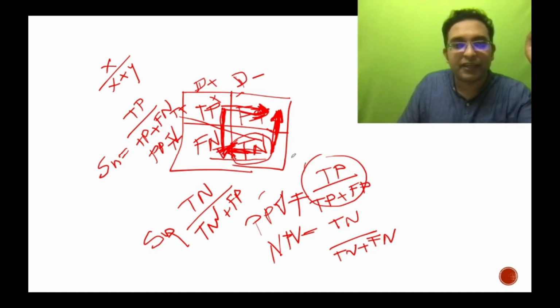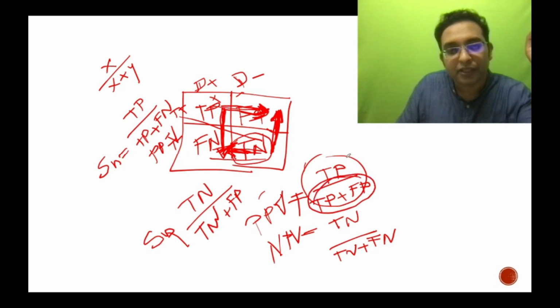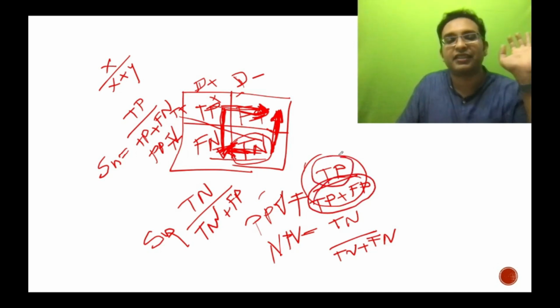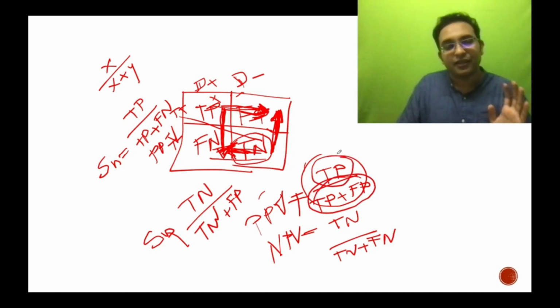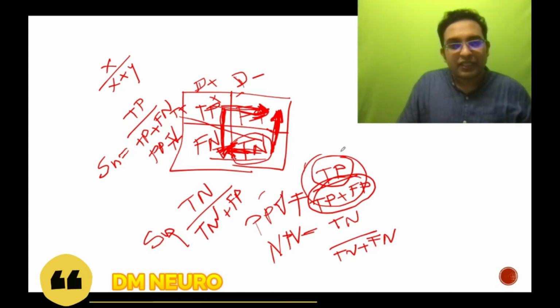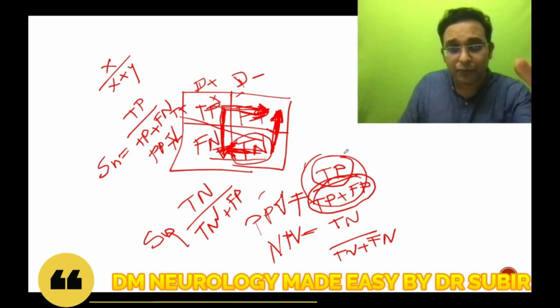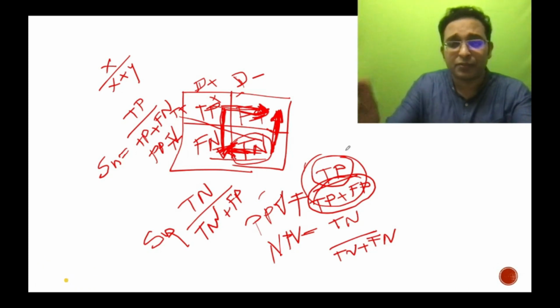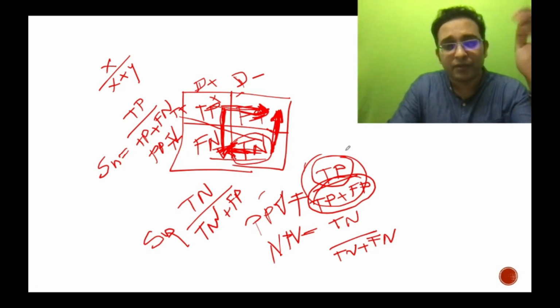So positive predictive value, now we got the value, that goes in the positive direction: true positive by true positive plus false positive. So out of the total test results which came as positive, how many were actually, truly having the disease. That is the thing. So I think I was able to help you understand a few biostatistics. All of you must be already knowing it, no problem, but just a revision would help.